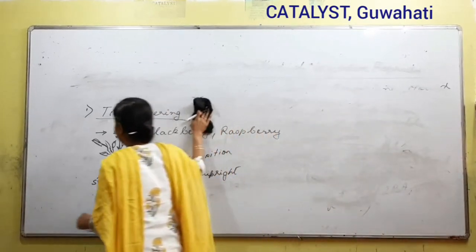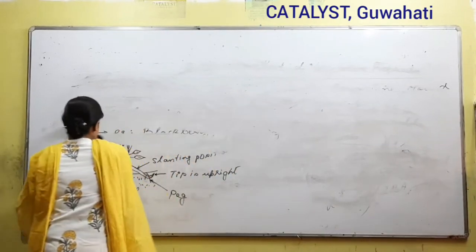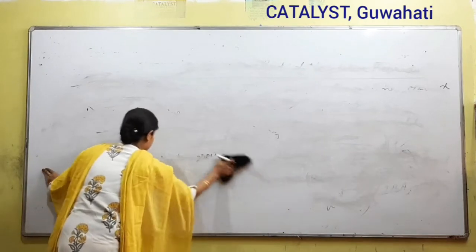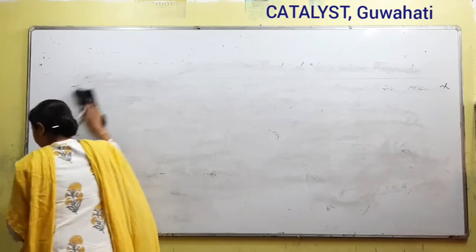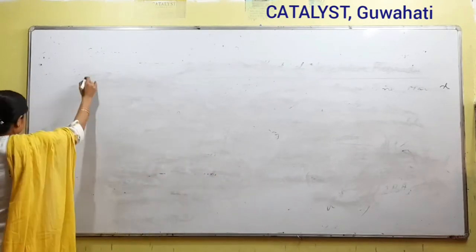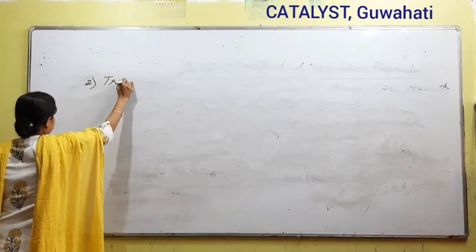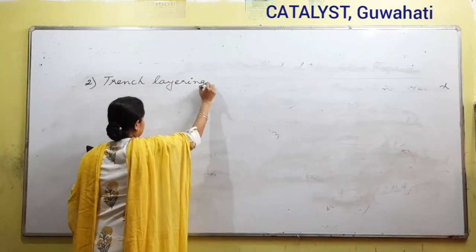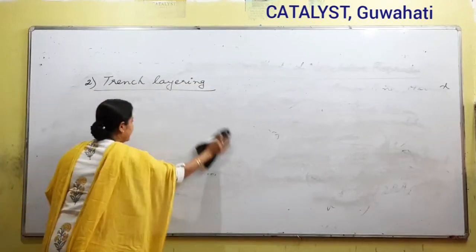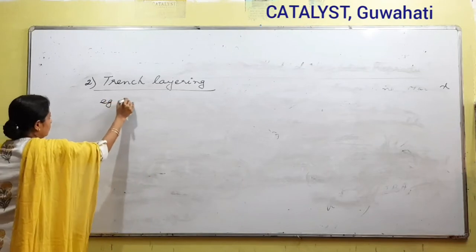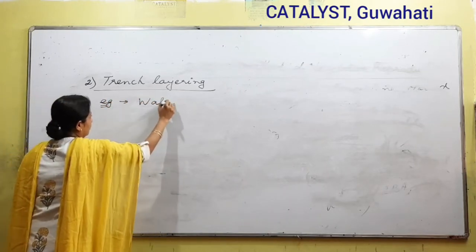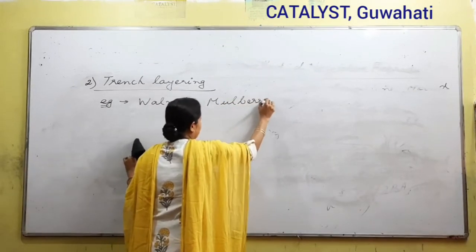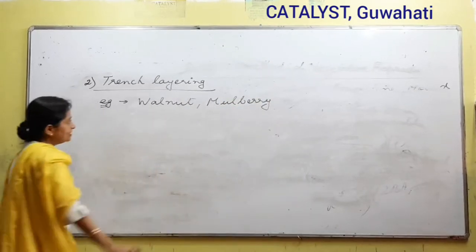Next we will go to the second one, that is called as trench layering. Trench layering, examples we need to remember. What are the examples? Walnut, mulberry are supposed to be the best examples.